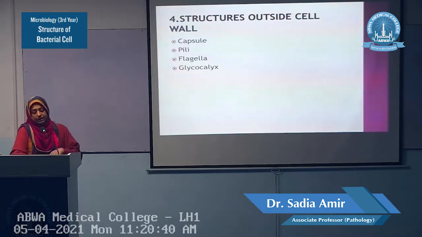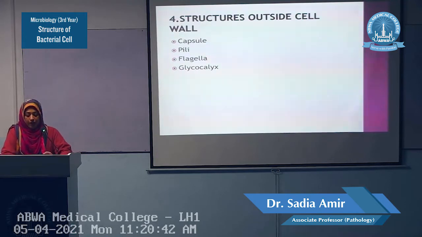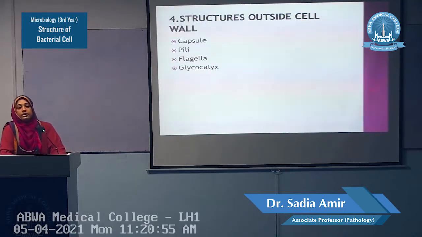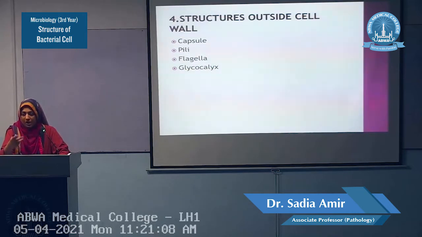Now we discuss, I told you about the cell wall, peptidoglycan, lipoteichoic acids, lipopolysaccharides, teichoic acids. These are the structures which are very important for the cell wall. Then I told you a little bit about the cytoplasmic membrane, then the cytoplasm and ribosomes, granules, plasmids, transposons and nucleoid region.